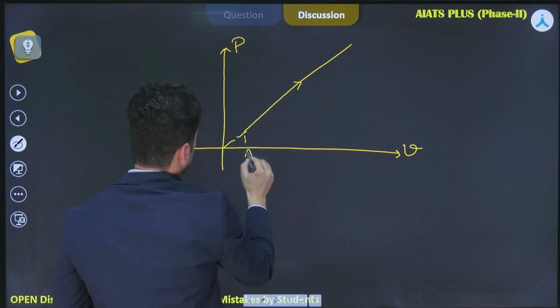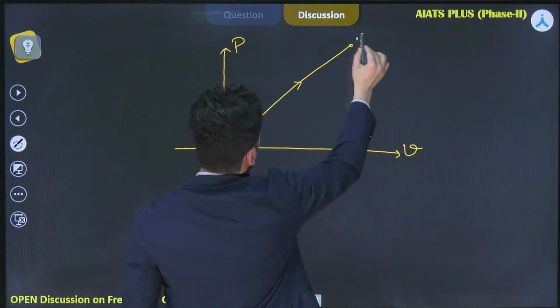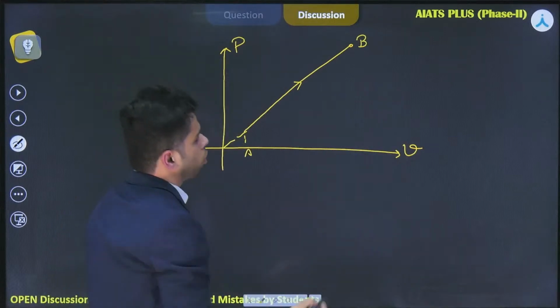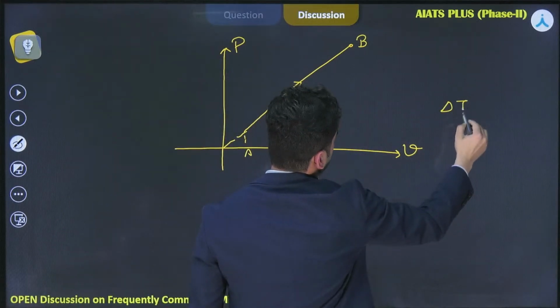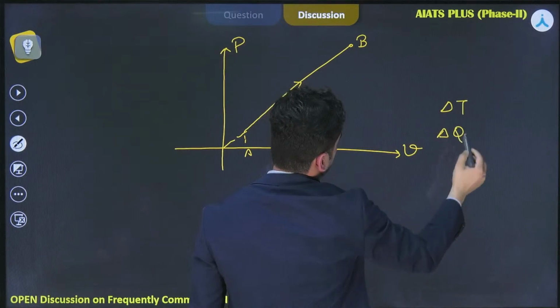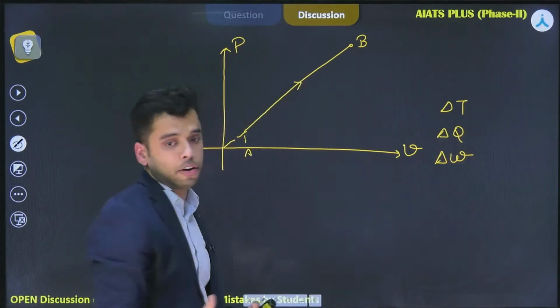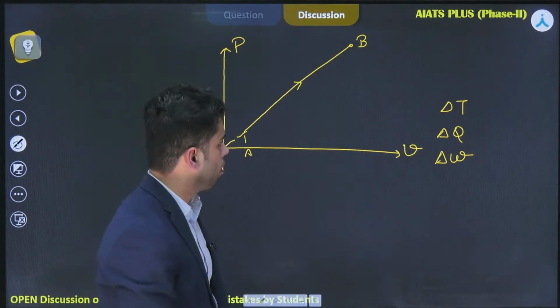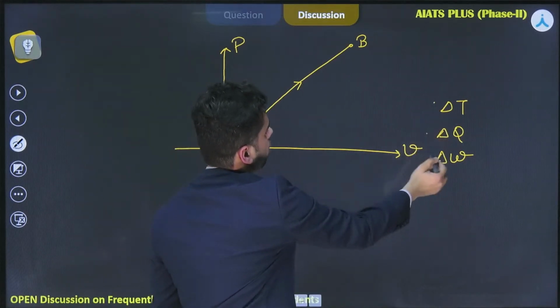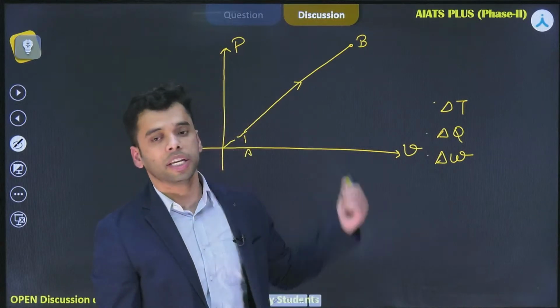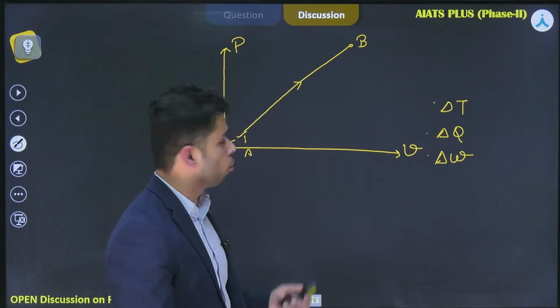This is point A and this is point B. Now you can tell me what should be the sign of delta T, delta Q, delta W. I'm only talking about the sign, not the magnitude part, for the process A to B that is shown to you on the screen.